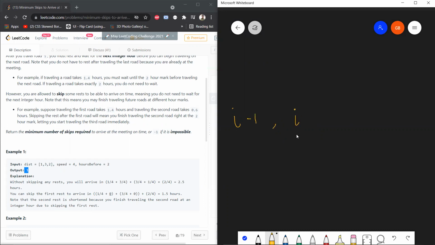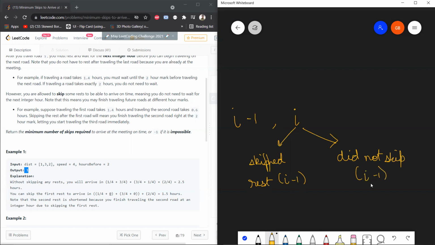Yeah, so you are reaching your ith road after traveling on some I minus 1th road. Obviously you have two choices to reach your ith road: either you skip your rest on the I minus 1th road, or you do not skip your rest after covering the duration of the I minus 1th road. Let me say that when you were coming from the I minus 1th road, you had skipped j times.